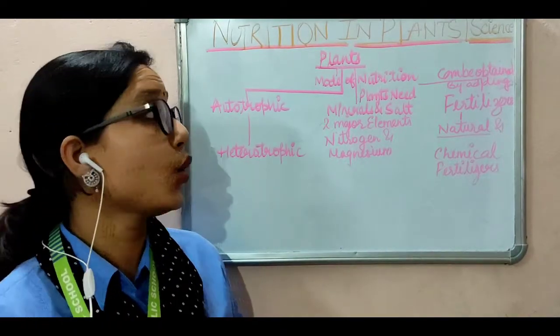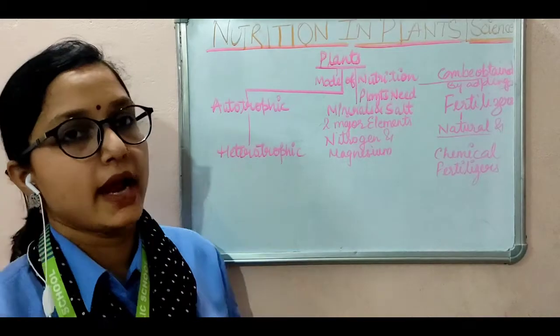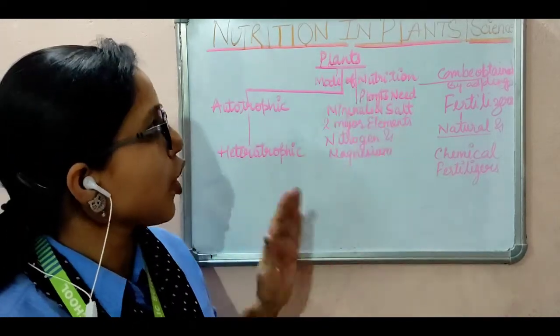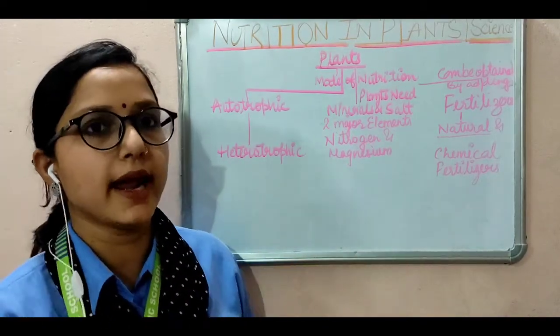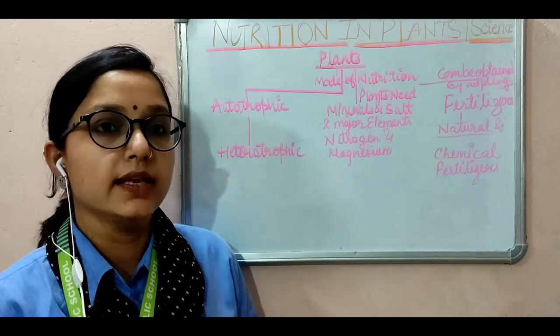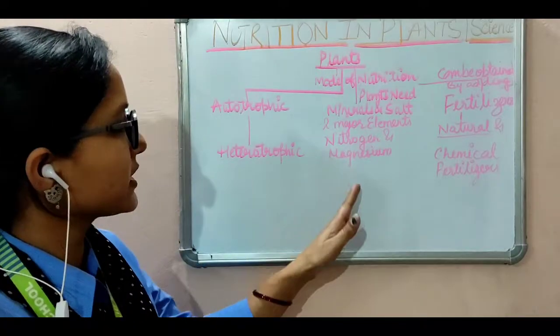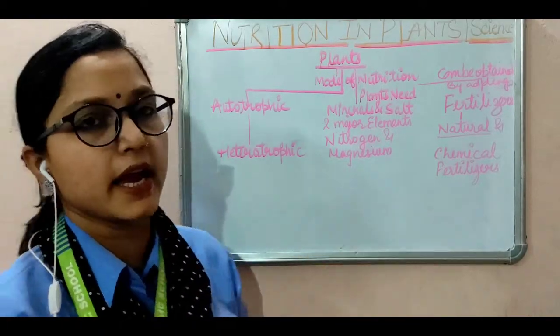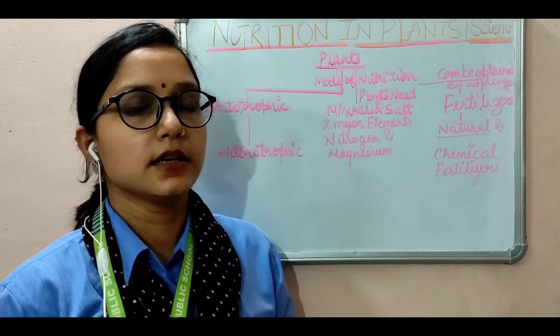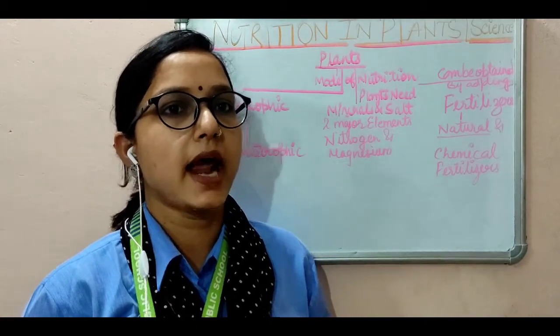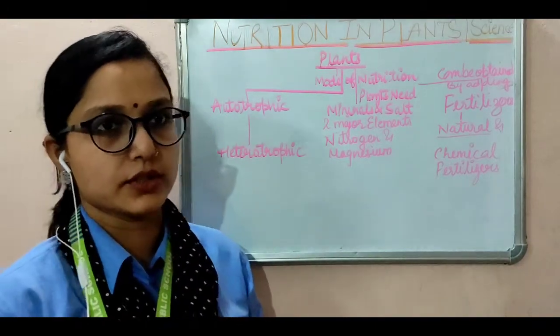These are known as nutrients, and when all these nutrients come together and get into the body, it becomes nutrition.